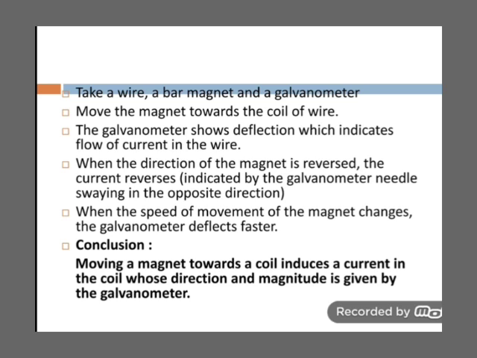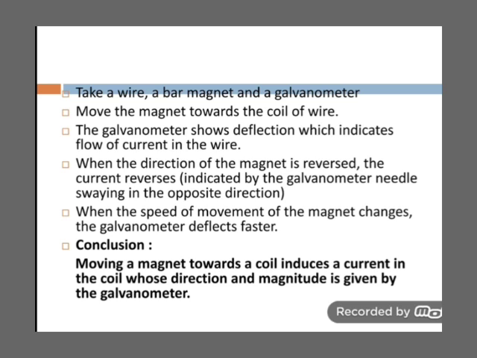You will observe that the galvanometer is showing deflection again, but in the opposite direction, that is, the current is again flowing through the coil. And if you keep the magnet stationary at a single position, then you will observe that again the galvanometer is not showing deflection. What do you conclude from this? That as long as the field is varying, the current is flowing. Due to the movement of the magnet towards or away from the coil, the magnetic field is varying. When the magnetic field becomes constant, with the magnet stationary, the galvanometer shows no deflection, that is, no current is flowing.